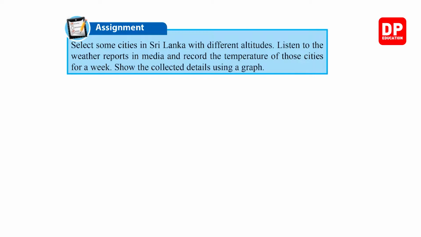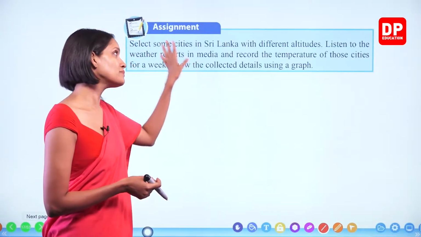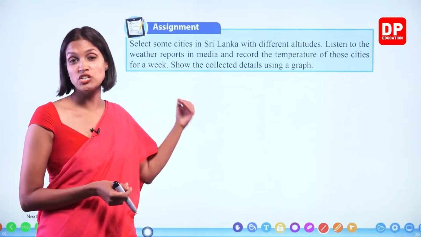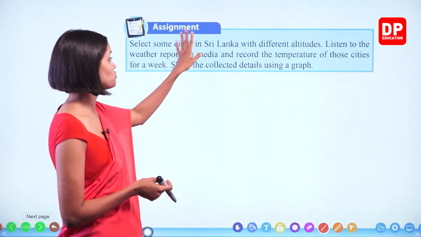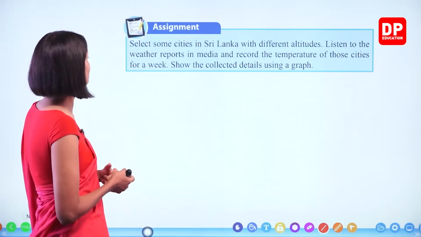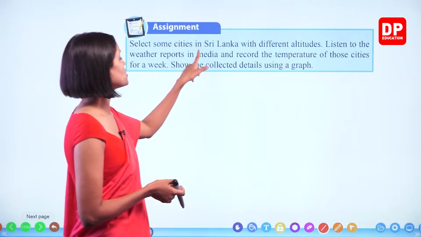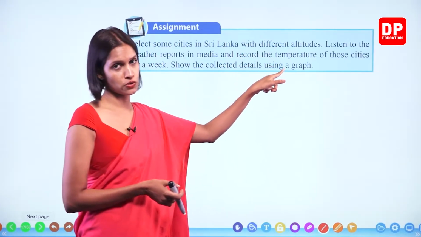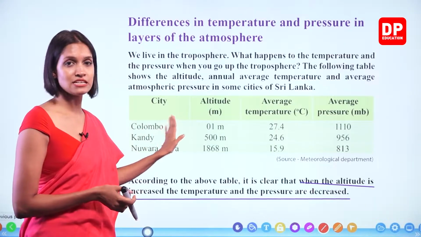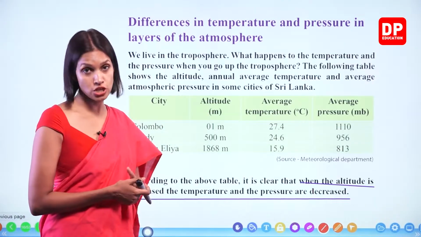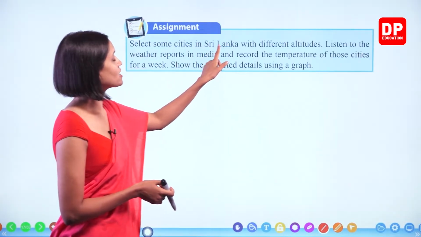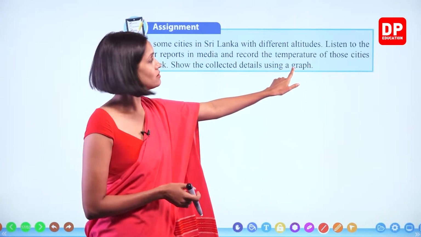Right. So we have this assignment. If you do this assignment, you can understand this change of pressure and temperature very clearly. Here you have to do only the temperature changes, but you can do the pressure one as well, right? Select some cities in Sri Lanka with different altitudes. You can even take all these 3 cities, so you can increase the number of cities too. Okay? Right. So select some cities in Sri Lanka with different altitudes, right?